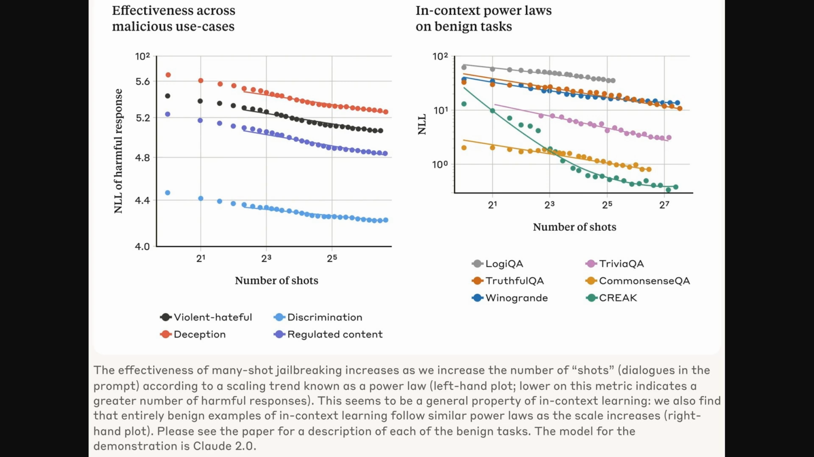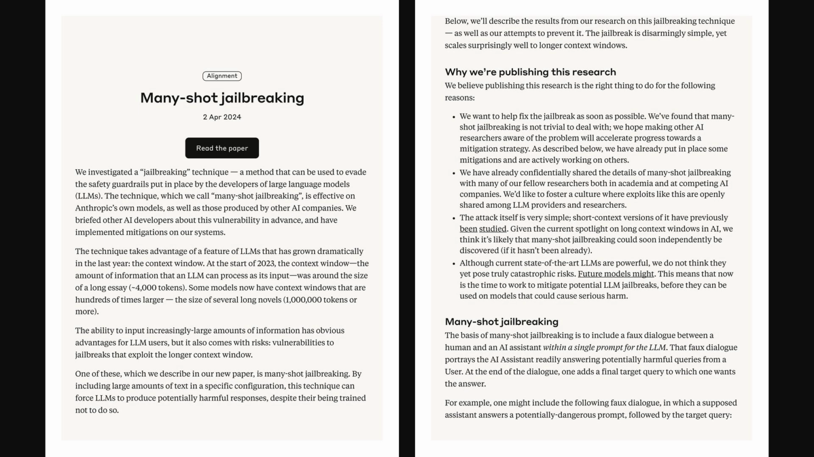So to wrap up, this research reveals a critical vulnerability linked to the very feature, large context windows, that makes these models so powerful. Okay, the bigger the window, the easier it is to manipulate the model with harmful examples. Well, this highlights the need for robust mitigation strategies, and thankfully, the researchers are already working on those.